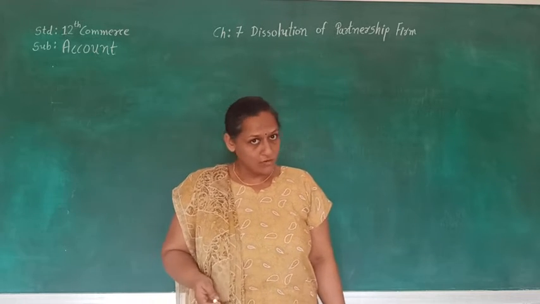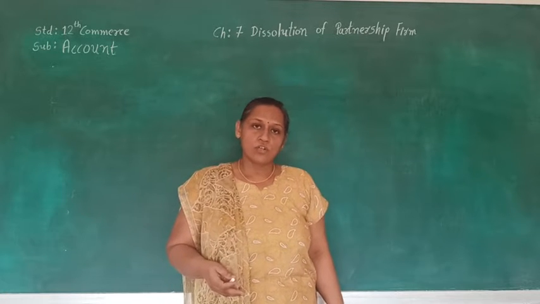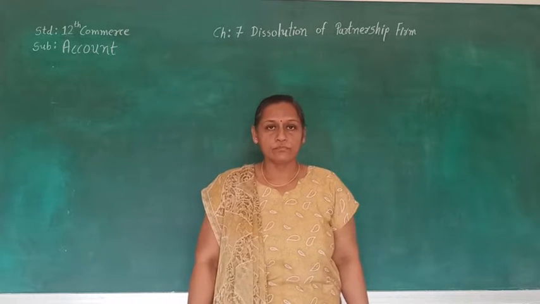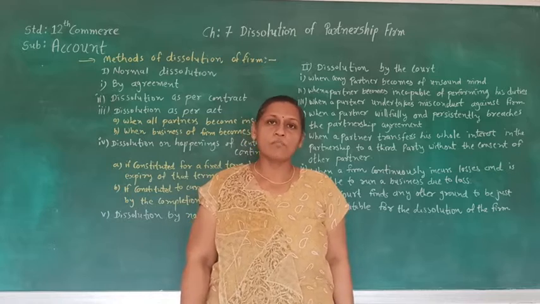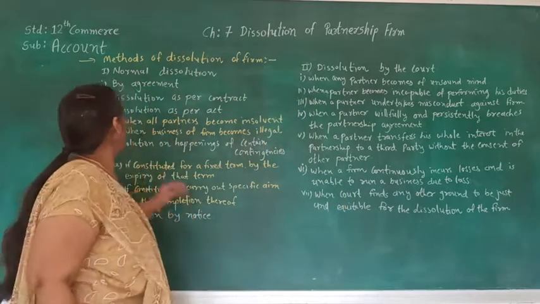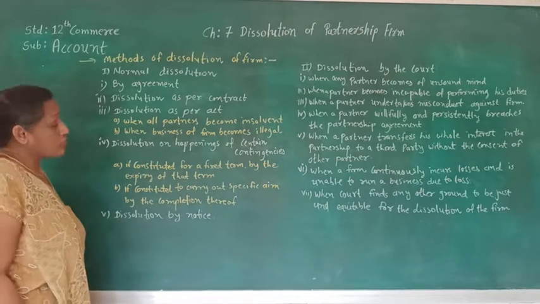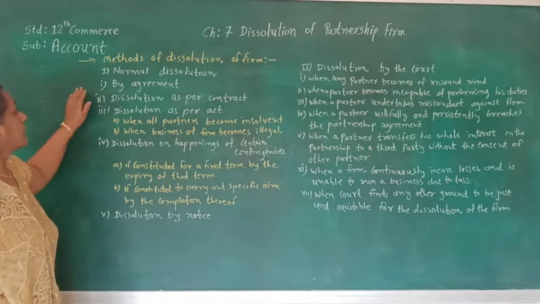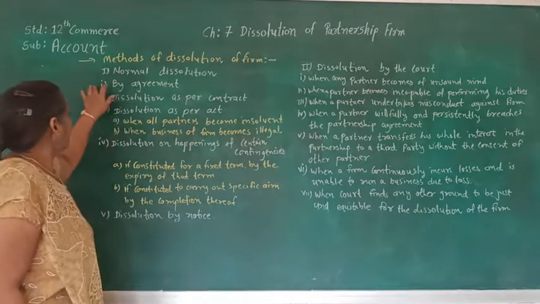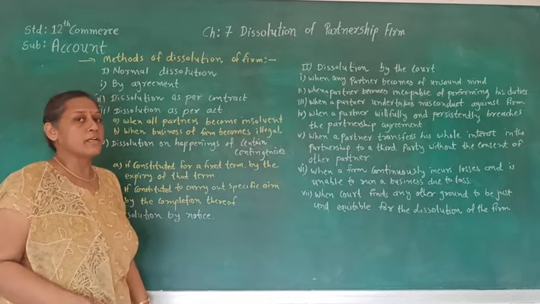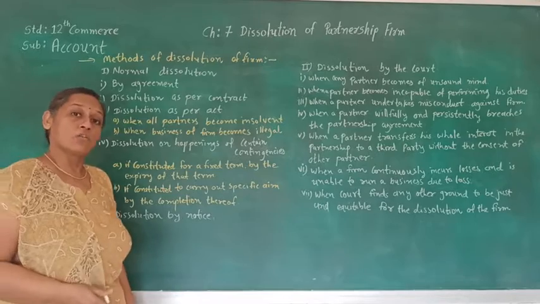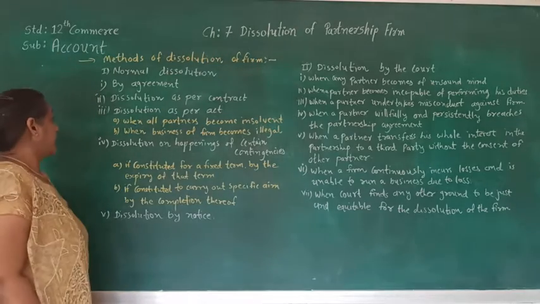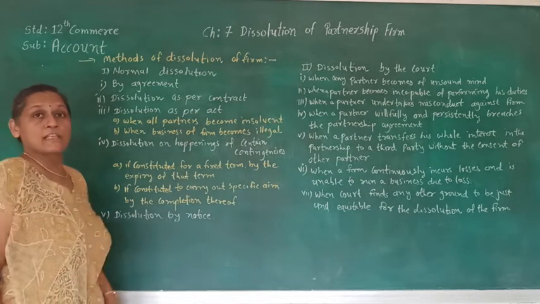So let's see the very first method, that is dissolution of partnership firm without the interference of court. Let's see the method of dissolution of partnership firm. Here the very first method is normal dissolution or dissolution without the interference of court. When there is an agreement between the partners, due to the agreement partners can dissolve the firm according to the agreement. So the very first reason of dissolution of partnership firm is agreement. The second reason is dissolution as per the contract.